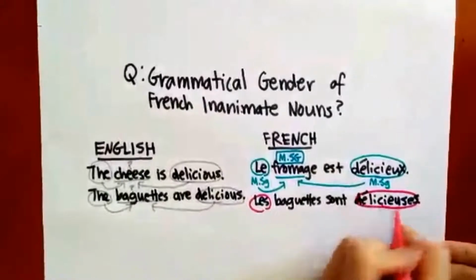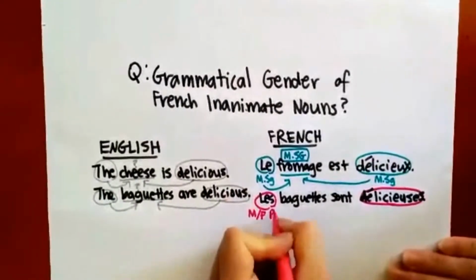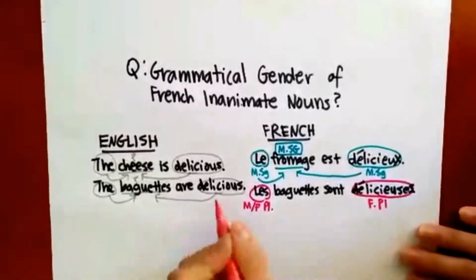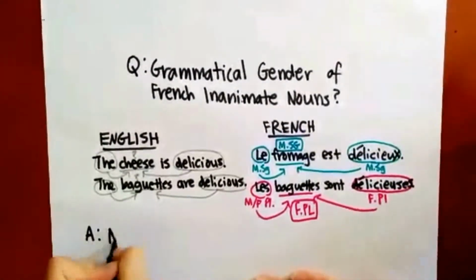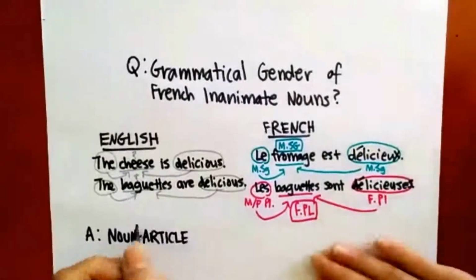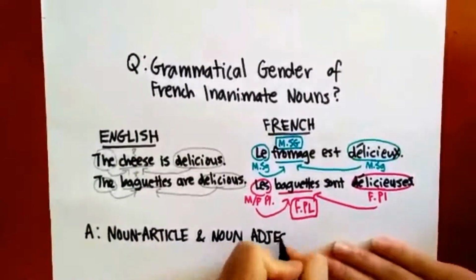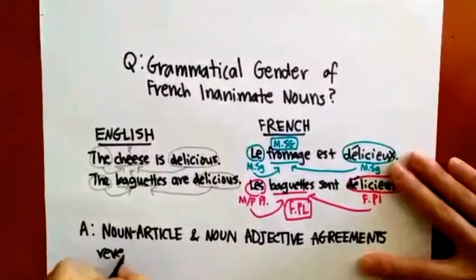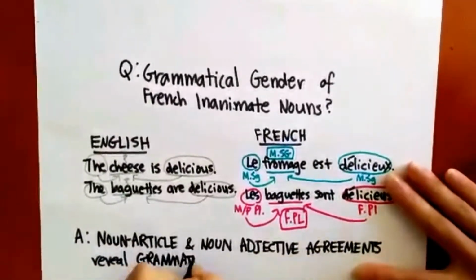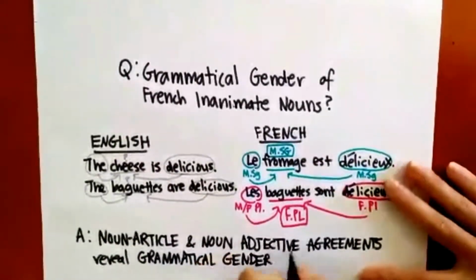Similarly, in les baguettes sont délicieuses, we see that baguettes must agree with the plural article les and the feminine plural adjective délicieuses. So, the noun baguettes must also be feminine plural. We can therefore conclude that in French, noun-article and noun-adjective agreements can reveal the gender and number of the noun, which we can then use to determine their arbitrarily assigned grammatical gender.